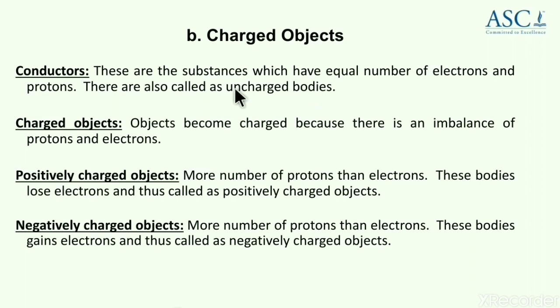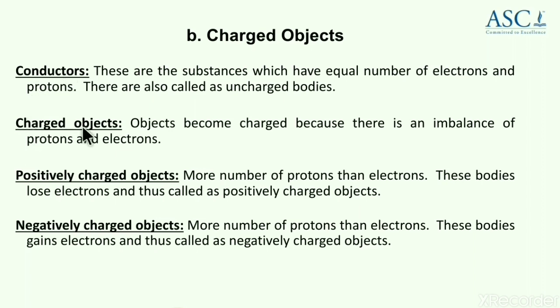If they don't have equal numbers of electrons and protons, then you can call them charged. But the conductors which have equal number of electrons and protons are also called uncharged bodies, or simply you can call them conductors.